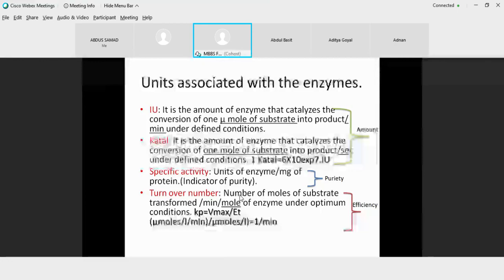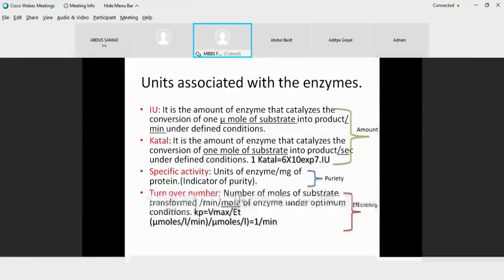So here the enzyme is fixed. In the above two, we were talking about the amount of an enzyme, so the enzyme was variable and the substrate was fixed. In international unit and katals, the substrate was fixed. In turnover number, it's per mole of an enzyme, how efficient your enzyme is per mole. So the number of moles of substrate transformed in 1 minute by 1 mole of an enzyme under optimum condition is the turnover number.